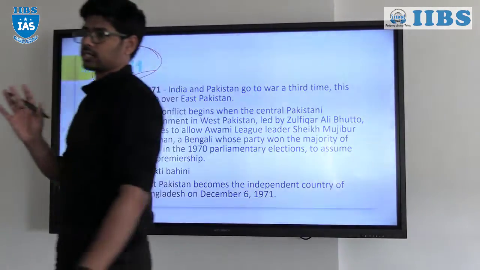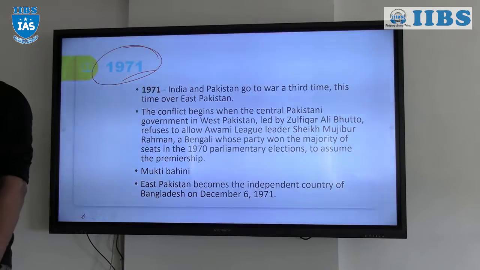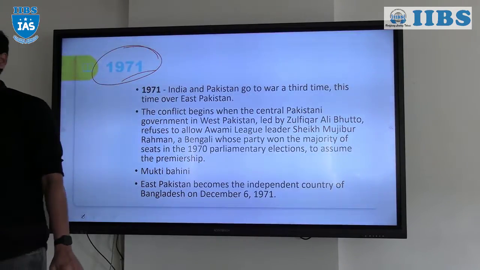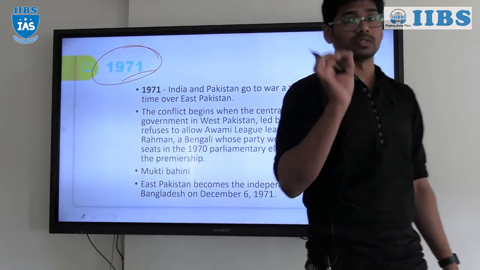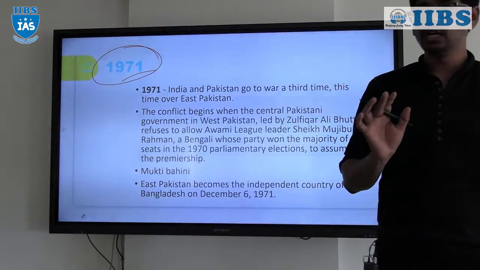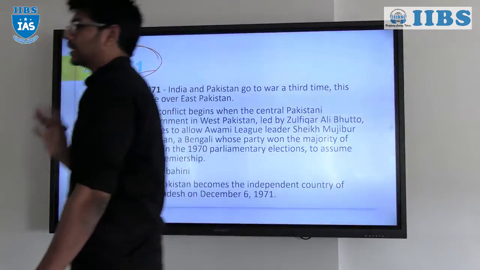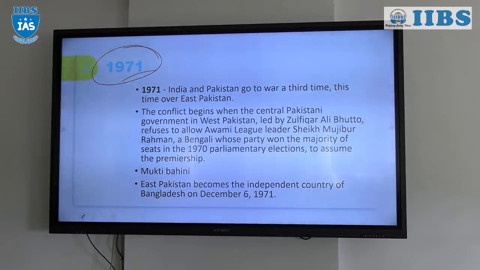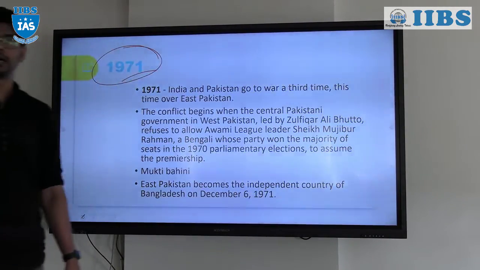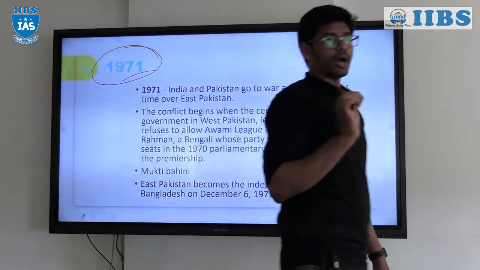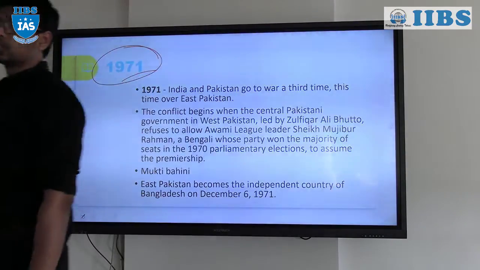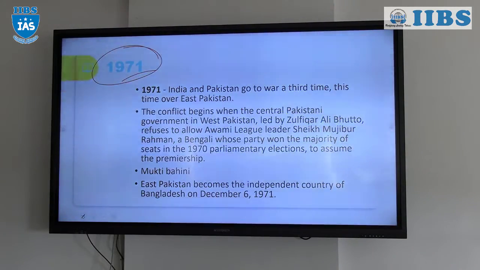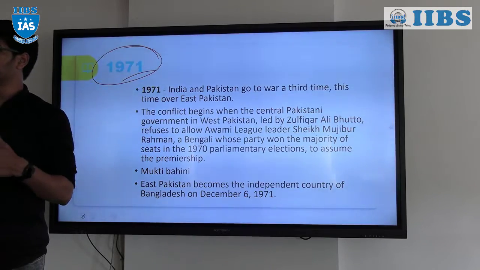So in that election, the political party based in East Pakistan won with an absolute majority, right? We call that party the Awami League, headed by Sheikh Mujibur Rahman, right? So they had to transfer the power from West Pakistan to East Pakistan. They had to form a government.